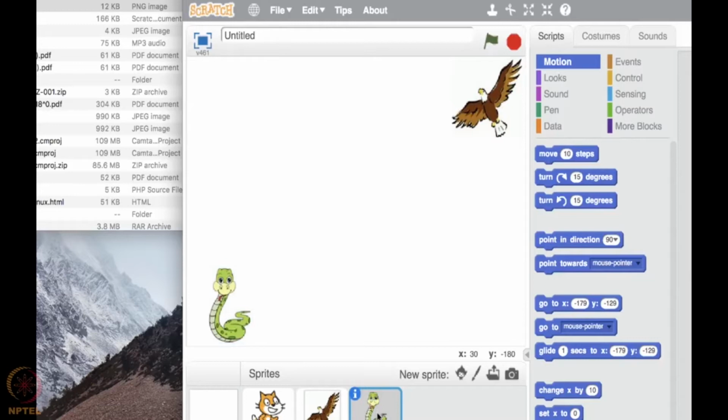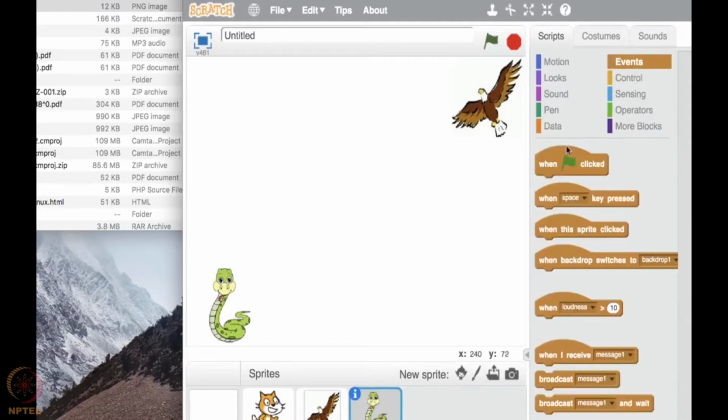So please do understand that Scratch treats each of the sprites as independent objects. So when we want this particular snake to do something on the event of the eagle doing something, we need to use the options given under this category, events. In this programming screencast, you will learn about the options given here and how to make use of them. This will be a major take home lesson out of this programming screencast. Okay, so this is the position we want our snake to be.